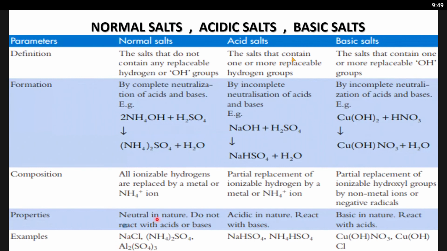Here for the normal salt we have sodium chloride, ammonium sulfate, and aluminium sulfate. We have acidic salts, which are NaHSO4, sodium hydrogen sulfate, and NH4HSO4, ammonium hydrogen sulfate. And then this is Cu(OH)NO3, which is copper hydroxide nitrate. Okay, no problem.